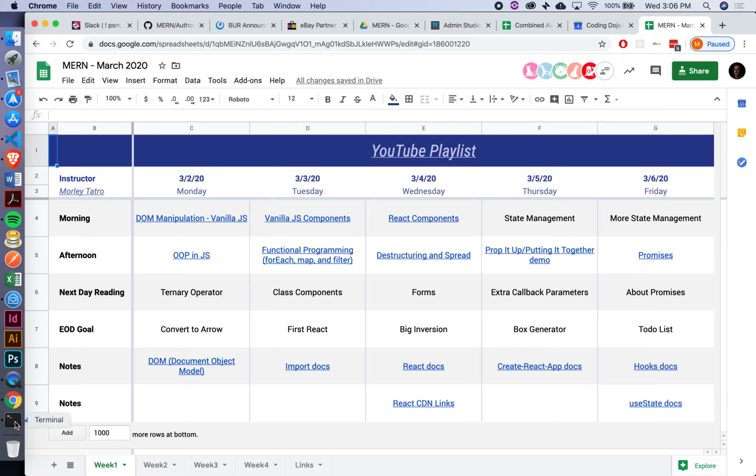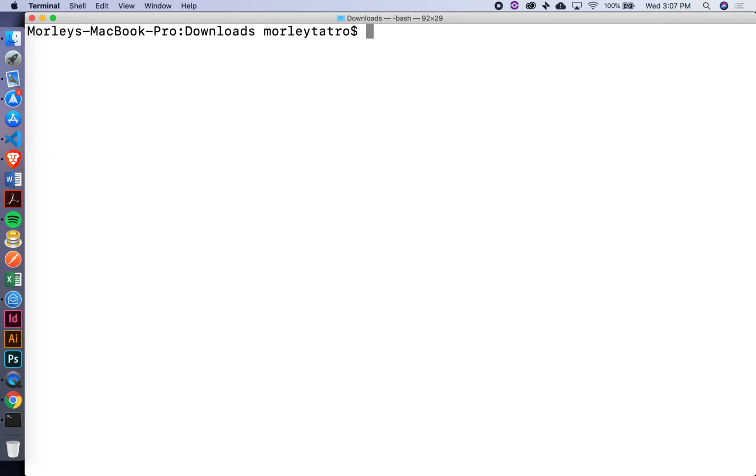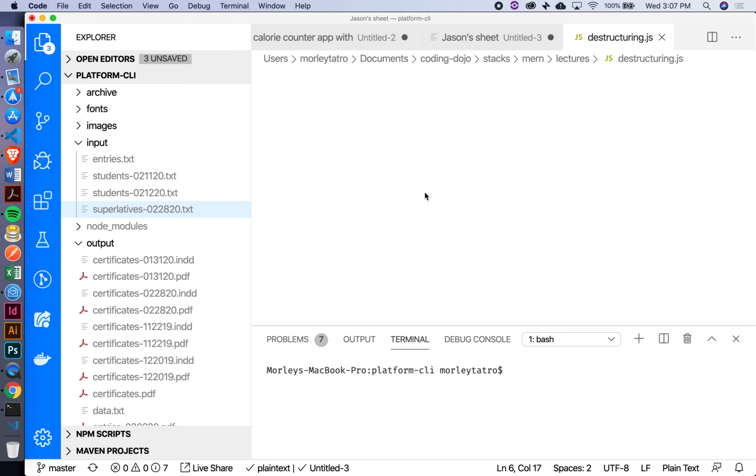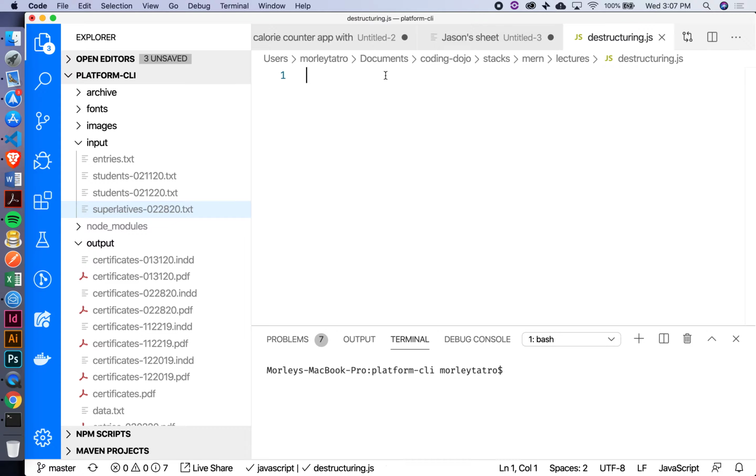So to do that, let's create a file in here. Let's go to Dojo, stack, lectures. All right, and then I'll just create a file called destructuring. Kind of a weird word, huh? A lot of times people think that it's deconstructing, but it's actually destructuring. At first I read that as destruction. All right, destructuring.js. Cool. So I've got this file. Let's do some stuff inside of it.